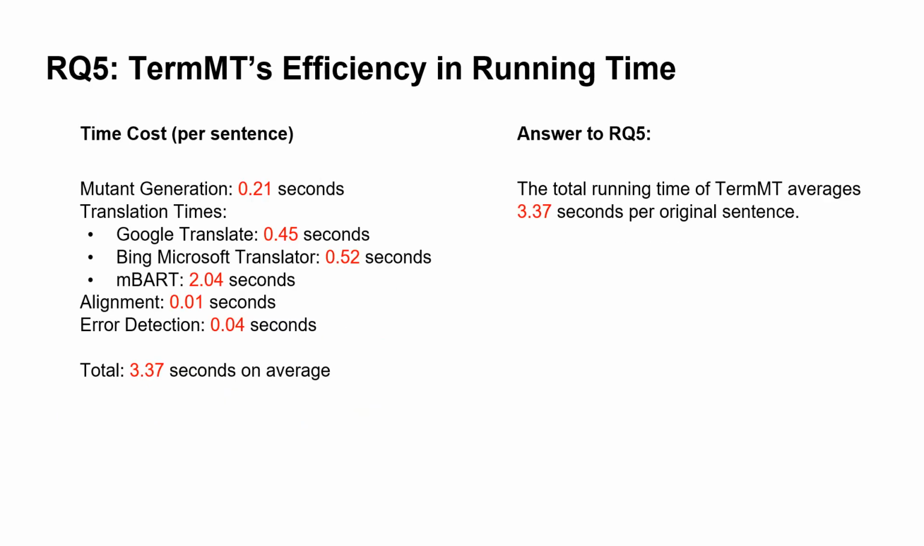Finally, we address RQ5, which focuses on the efficiency of our method in terms of running time. In total, the average running time for our approach is 3.37 seconds per original sentence. In this final section, I will outline the key discussions that emerge from our findings.